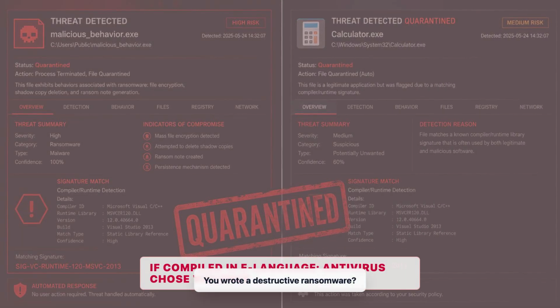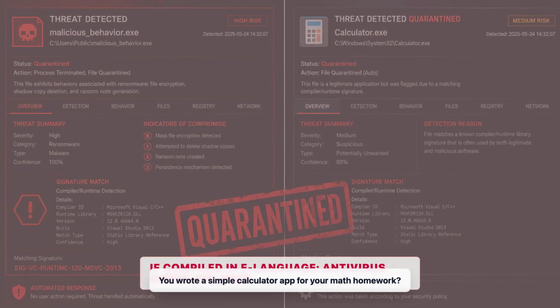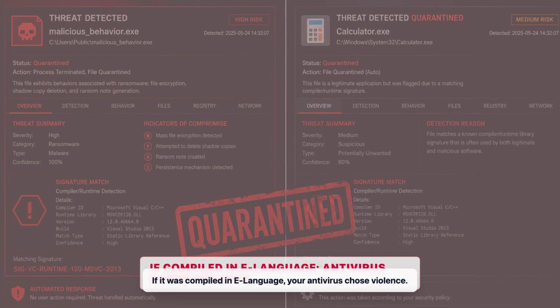It didn't matter what you coded. You wrote a destructive ransomware? Malware. You wrote a simple calculator app for your math homework? Believe it or not, straight to quarantine. If it was compiled in E-language, your antivirus chose violence.